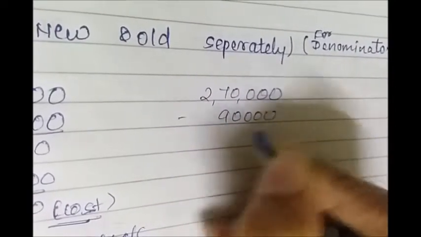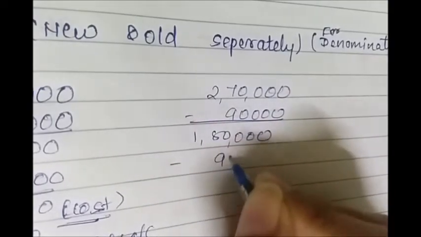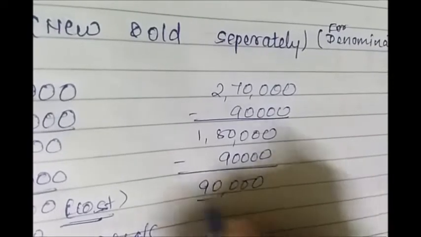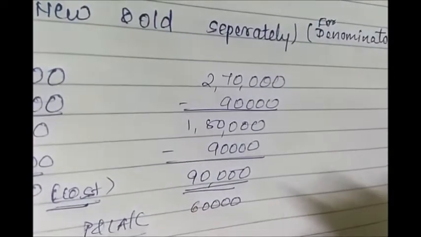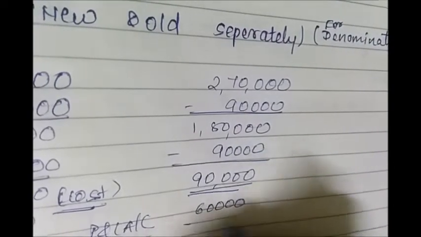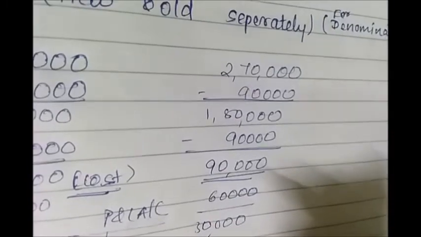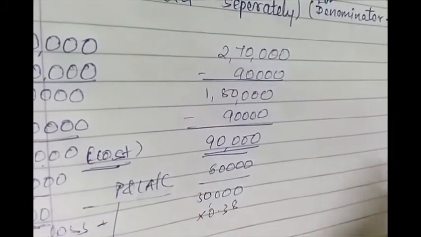Then again you deduct 90,000, so it will be 1,80,000. Again you provide for depreciation. So you get 90,000 amount. You sell it for 60,000, right? So the difference 30,000 is your loss, as it was in the previous case also.